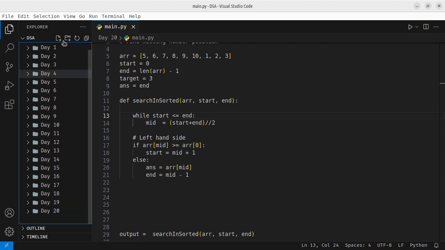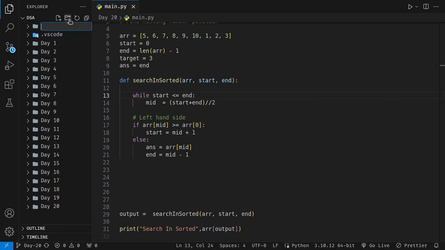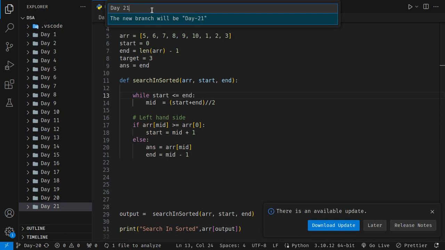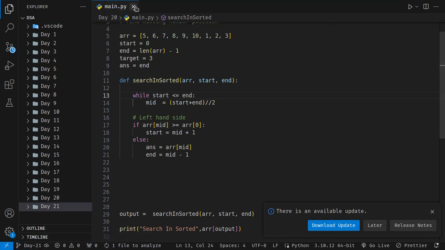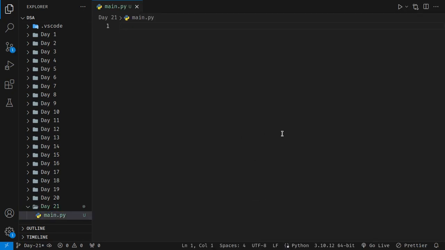Let me make sure that there is one more thing. Let's make this full screen, and over here I'm going to make one more folder which is day 21, and create a new branch day 21, and then I will be making main.py later. Okay, so let's start with something.